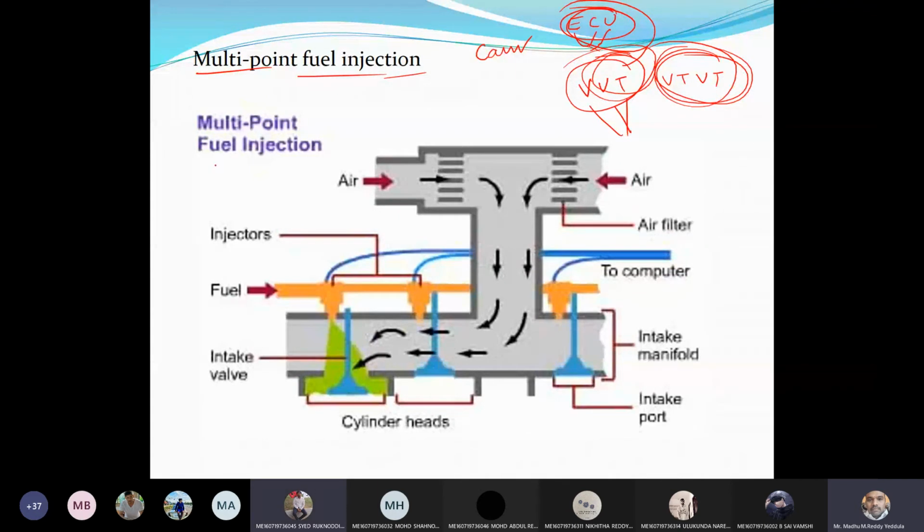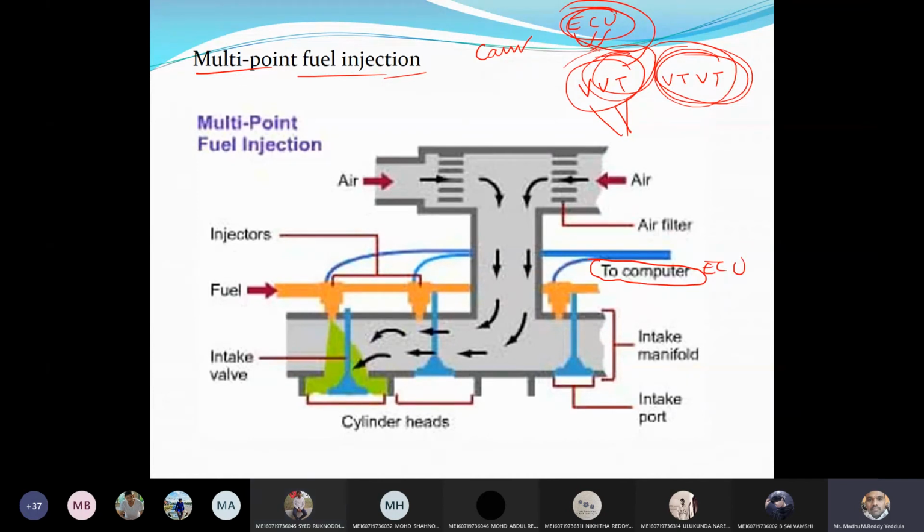Now, multi-point fuel injection. You can see here this is the air passage, and through the air filter the air is entering, and here is the computer, that is the ECU.